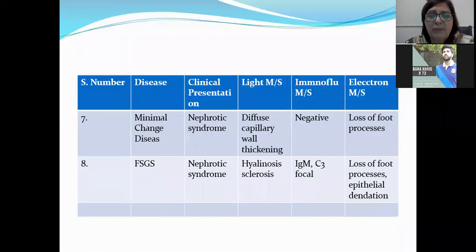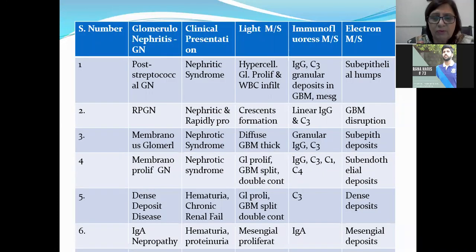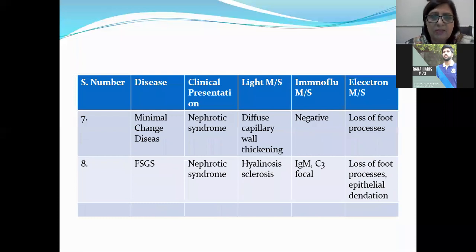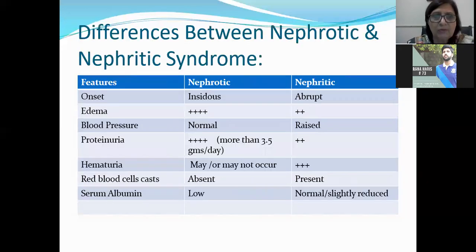Next are minimal change disease and FSGS, which I've just done with you today. This chart is very important for you to remember what type of picture is seen in which type of glomerulonephritis, and which ones cause nephritic syndrome and which cause nephrotic syndrome. This whole chart is given in your Robbins as well. They also include a column of pathogenesis, which I could not incorporate because of less space.